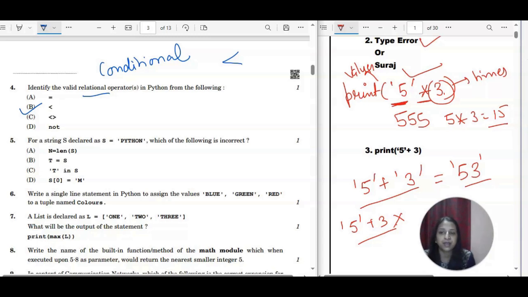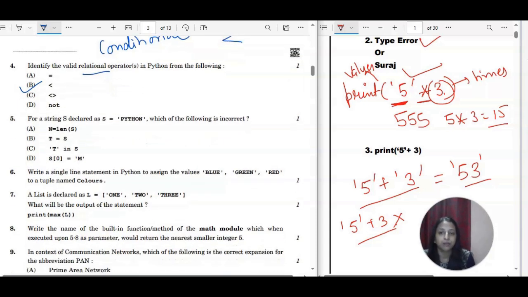Next is, for a string s declared as s = "Python", which of the following is incorrect? In the first statement, n = len(s), we are just finding the length of it: 1 2 3 4 5 6. So you will get the answer 6, which is correct, because with the help of len you can find the length of the string, which is the number of characters present in it. Then t = s, so we are storing this value into t, that is also correct. Then t in s. Here in is the membership operator. We are checking whether t is present in s or not. So yes, you will get true, because t is there in Python. Then s[0] = 'm'.